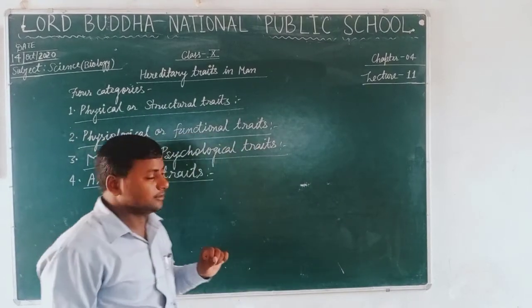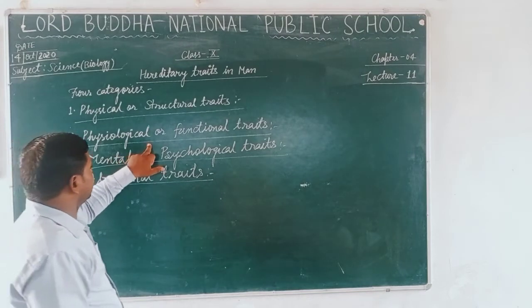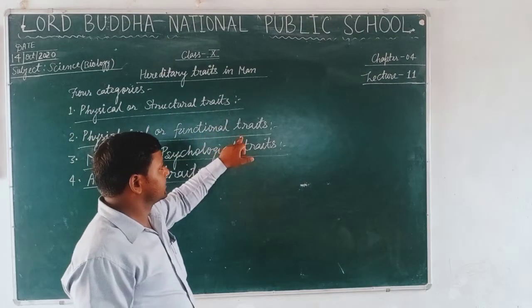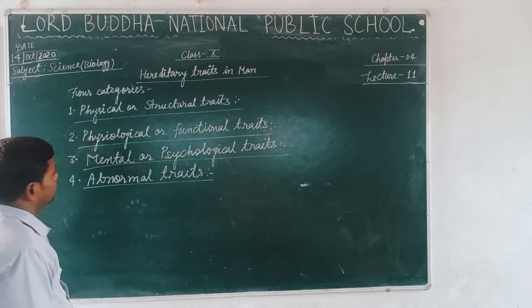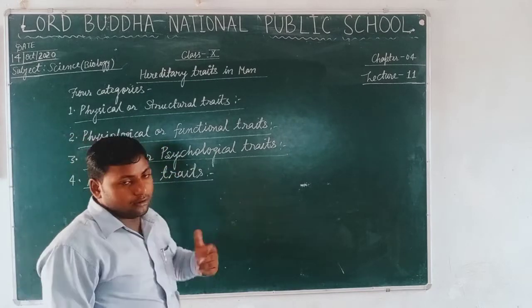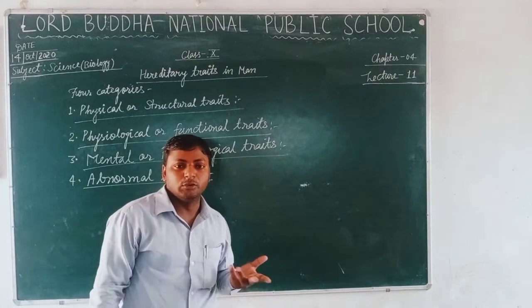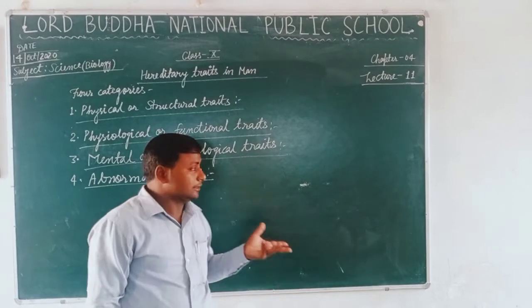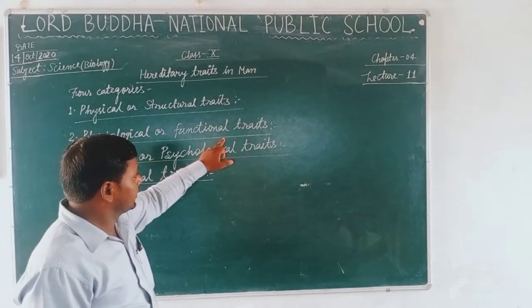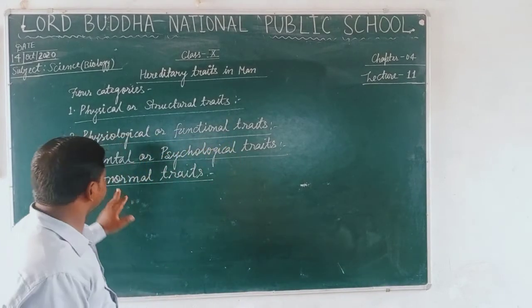Yes, students, this is also a kind of hereditary trait in man, how their organ systems will perform. This makes the functional traits.